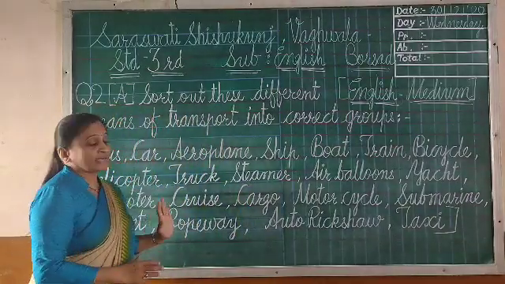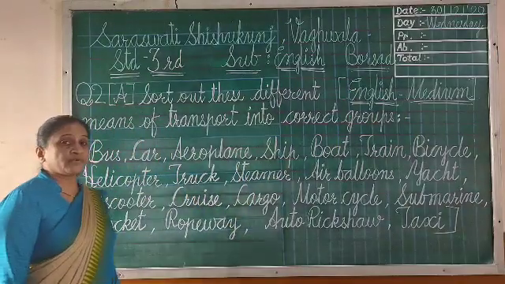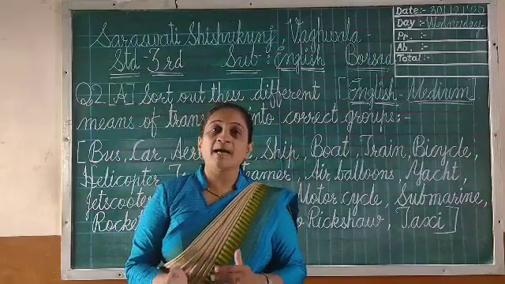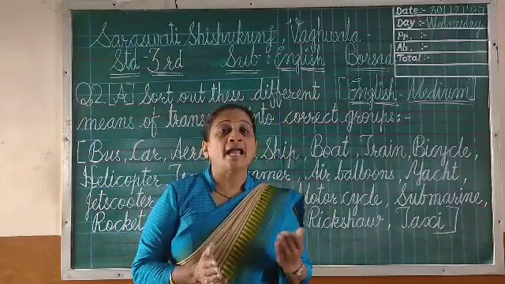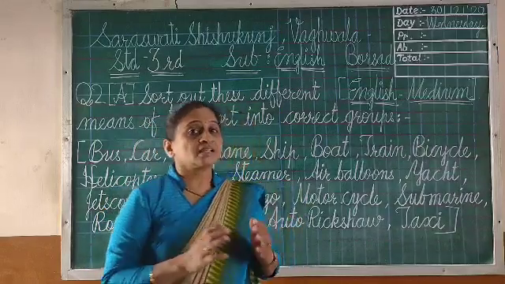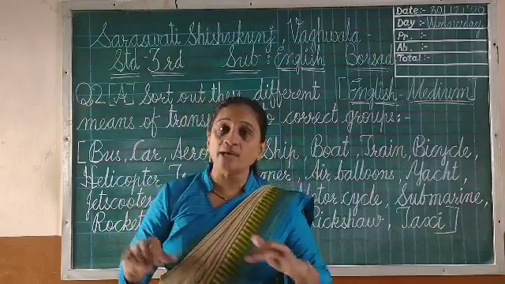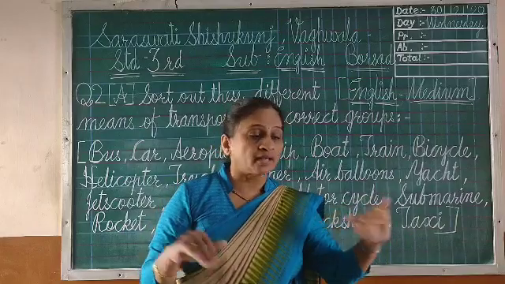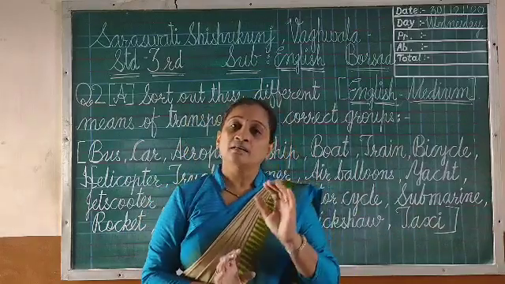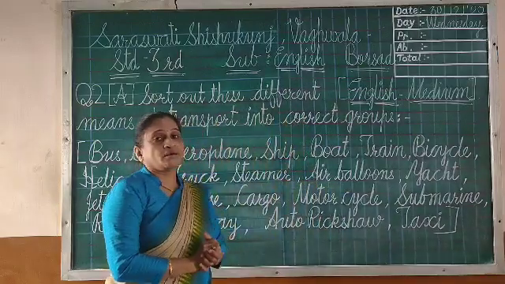Now in this question, you can see on the blackboard so many names I have written of vehicles. Some are air vehicles, some are land vehicles, and some are water vehicles. Means some vehicles are flying in the air, some vehicles are running on the road, means on the land, and some vehicles are sailing on the water, right? So like that I have written so many names of vehicles.